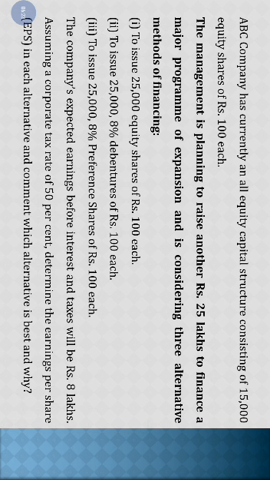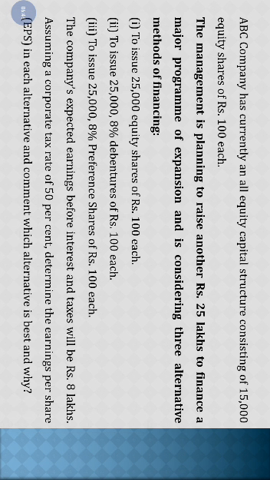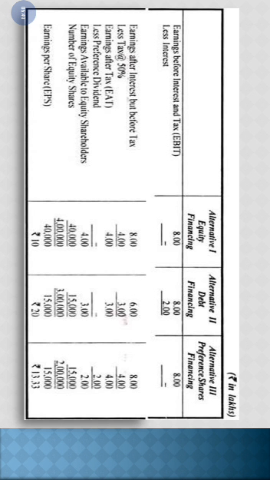Because in alternative 2 we are issuing debentures, not equity shares, but the company will consider the equity shares which we have previously issued, that is 15,000. In alternative 3 also it's preference shares, so we'll not add the 25,000 preference shares but will only consider the equity shares, that is 15,000. I hope this is clear.